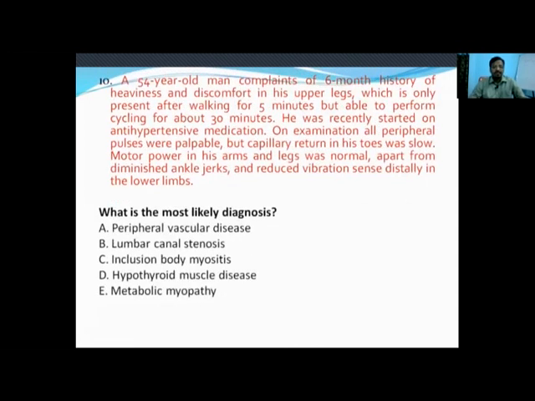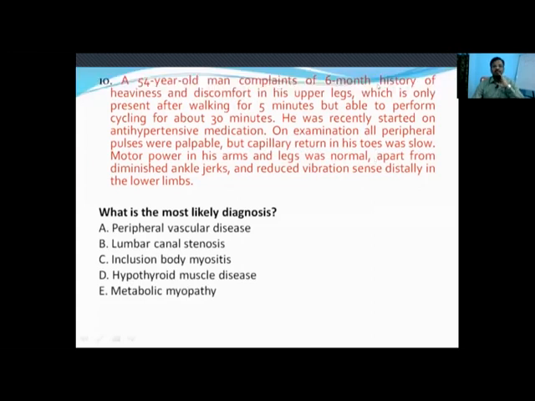Okay, this is the last question of the day. A 54-year-old man complains of 6 month history of heaviness and discomfort in his upper legs, which is only present after walking for 5 minutes, but able to perform cycling about 30 minutes. Recently started an antihypertensive medication. On examination, all peripheral pulses were palpable, but capillary return in his toes was slow. Motor power in his arms and legs was normal, apart from the diminished ankle jerks and reduced vibration sense distally in the lower limbs. So let's analyze this question.